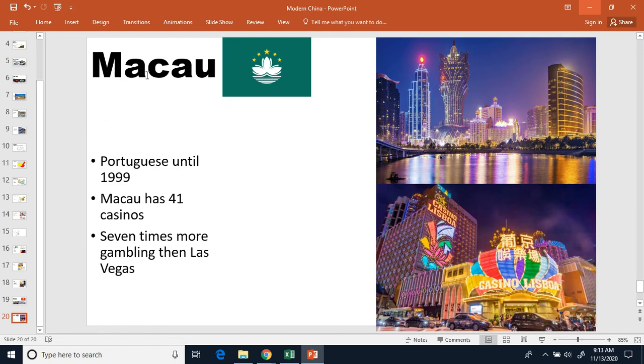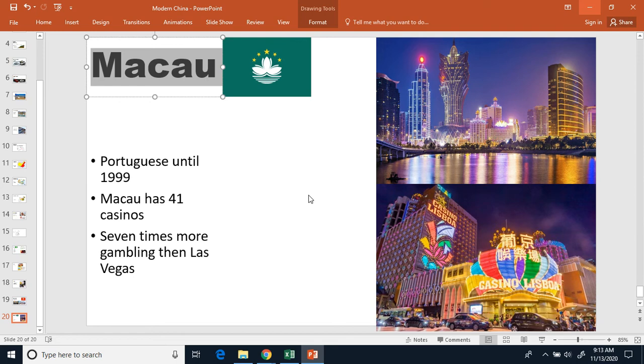All right. Next one, make a new bullet and write down Macau. Macau. So new bullet, Macau. All right, so Macau, this is a huge gambling site in China. It used to be Portuguese. So the Portuguese used to own Macau for a long time. They had it like in the 1600s, and they gave it back to China in the year 1999. All right, so they had control of Macau for a long, long time.